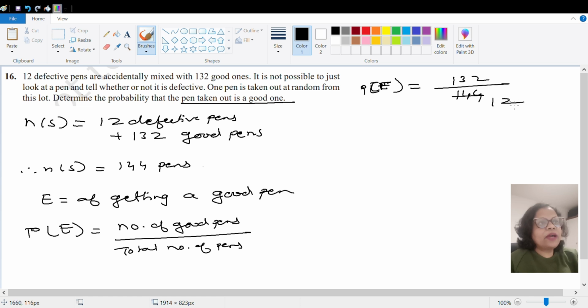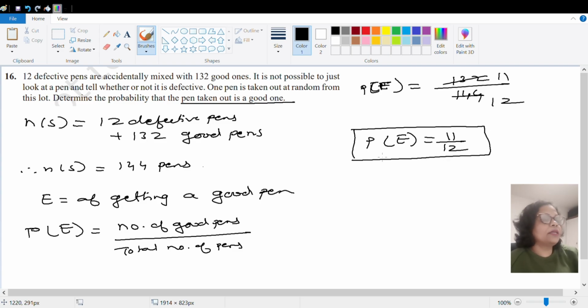12 का स्क्वायर होता है 144 और इसको 12 से डिवाइड किया तो आएगा 11. So the probability of getting a good pen out of this lot will be 11 by 12. Further, it is not reducible. So this is your answer. Okay, so let us go to the next question.